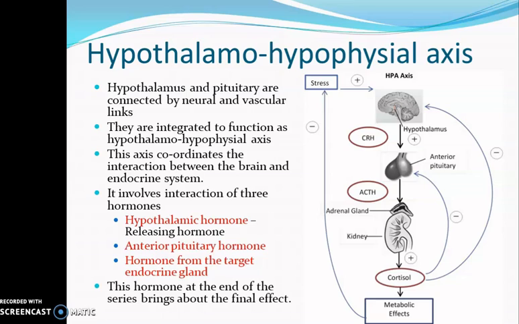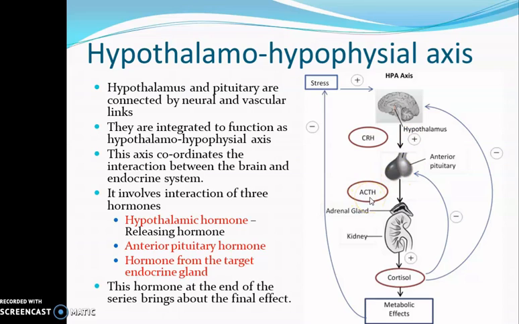Here in this picture, you can see the hypothalamus is secreting the hormone CRH. It is a releasing hormone, corticotropin releasing hormone, and this hormone is acting on the anterior pituitary gland. The plus sign shows that it is stimulating the anterior pituitary gland, and the anterior pituitary gland is secreting its hormone, that is ACTH.